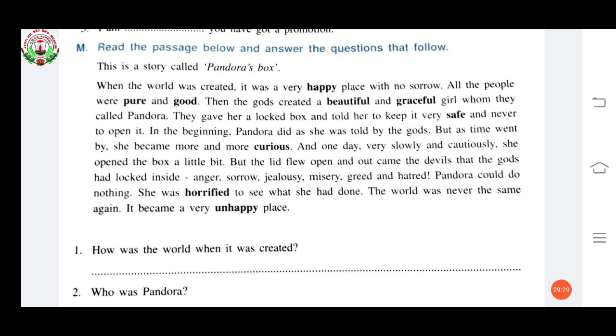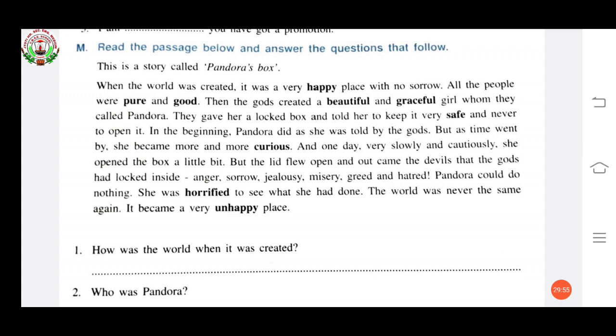This is a story called Pandora's Box. When the world was created, it was a very happy place with no sorrow. All the people were pure and good. Then the gods created a beautiful and graceful girl whom they called Pandora. They gave her a locked box and told her to keep it very safe and never to open it.